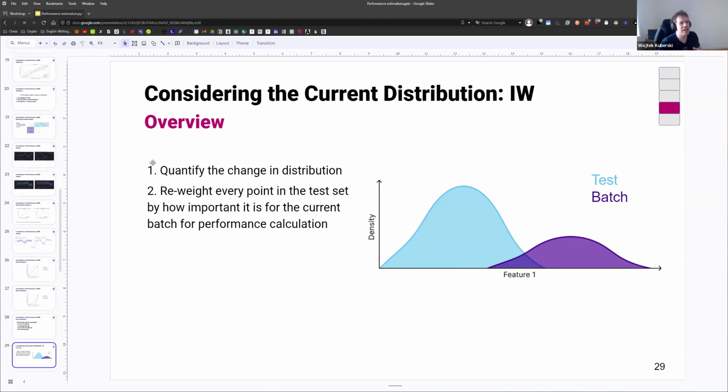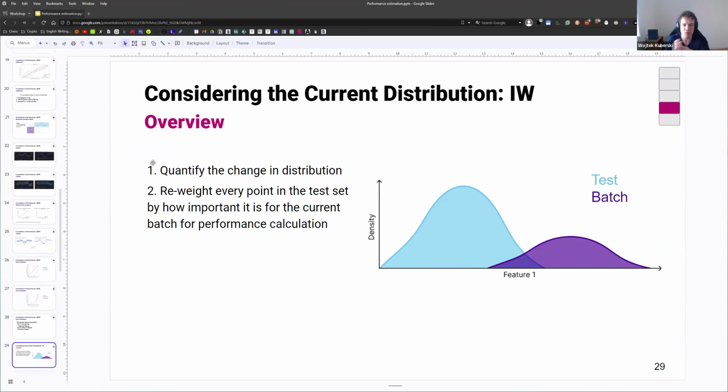So we're going to basically assign some kind of importance, a weight, to every data point, and then we're going to use our labeled test set to just compute performance. And of course, the big part here is, how do we assign these weights? How do we even try to quantify this change in distribution in a way that we can come up with those weights? And these are exactly the 2 points. We're going to try to quantify that change in distribution. And again, here you see just a 1D example, but we might be dealing with thousands of dimensions, so it's not going to be that trivial.